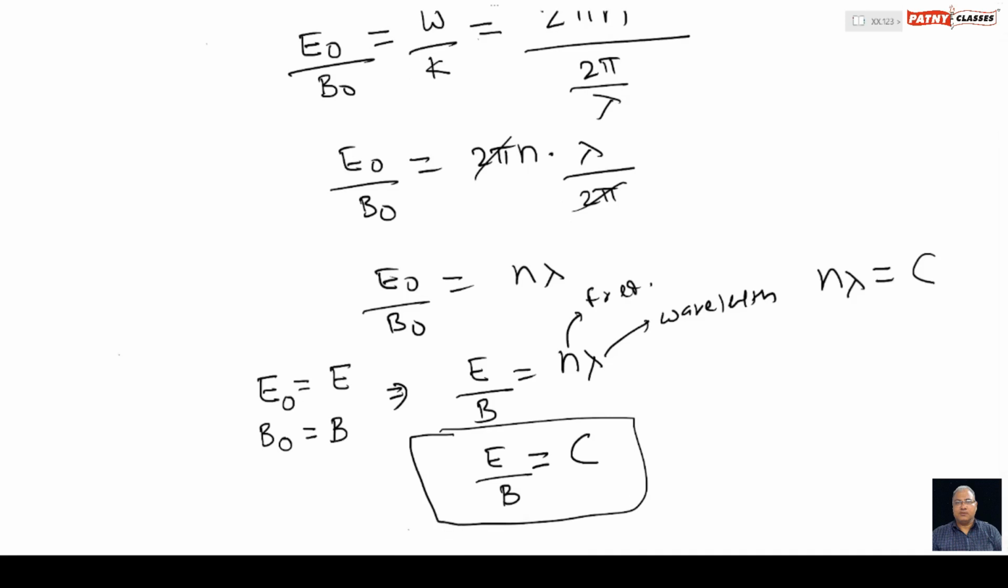And this equation is valid as long as the electromagnetic waves are traveling in free space or in vacuum. If they are traveling in a material medium, then the speed of electromagnetic waves is not equal to the speed of light. When electromagnetic waves travel in a medium, the speed depends upon the permeability and permittivity of the medium, and this value will change. So this equation is correct as long as the light waves or electromagnetic waves are traveling through free space or through vacuum.